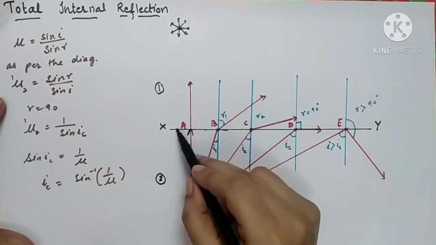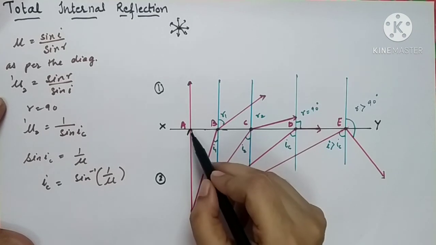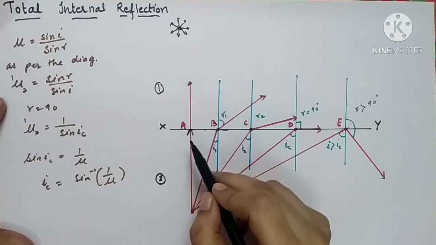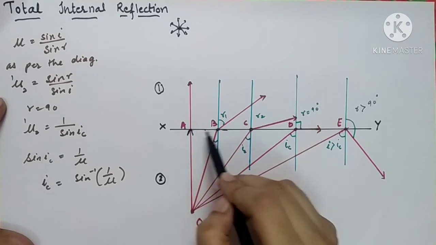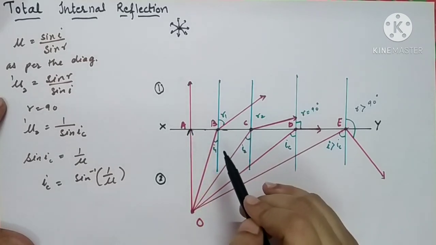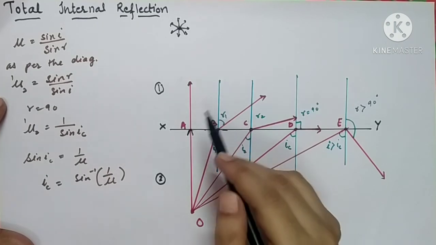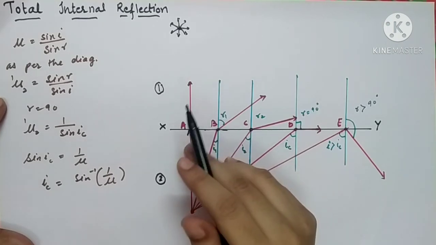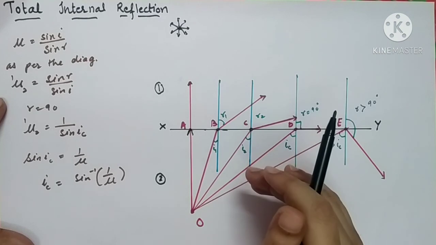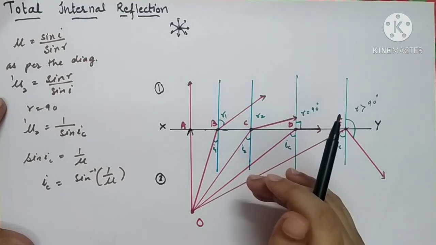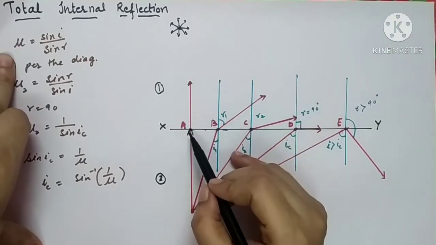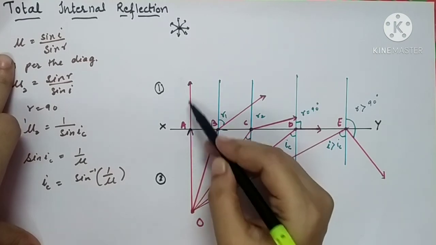I think this ray of light is completely normal or perpendicular to the surface of the denser medium. So whenever there is normal incidence, what will happen? The light ray will not suffer any kind of deviation. It will emerge as a straight ray only.